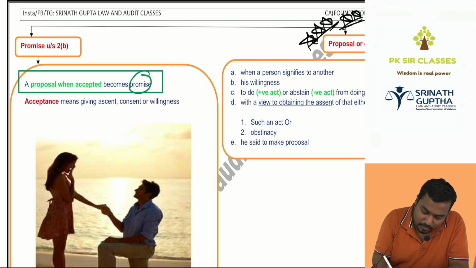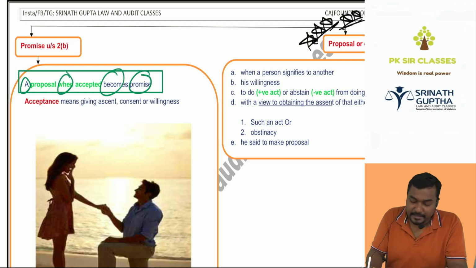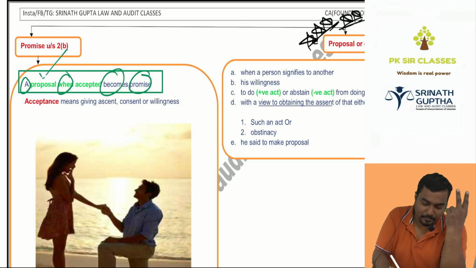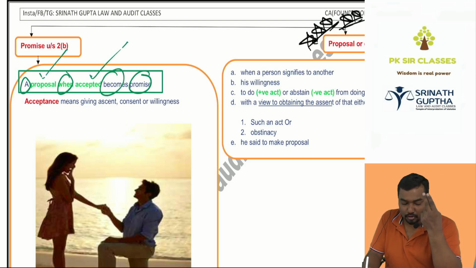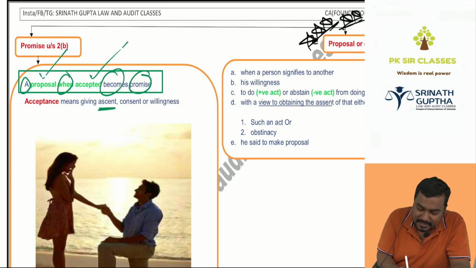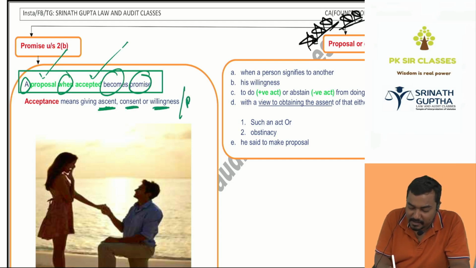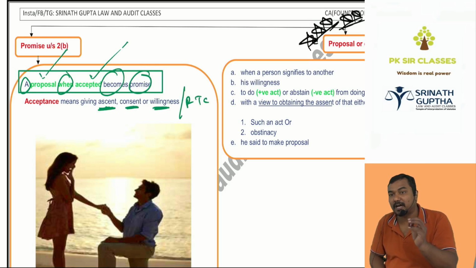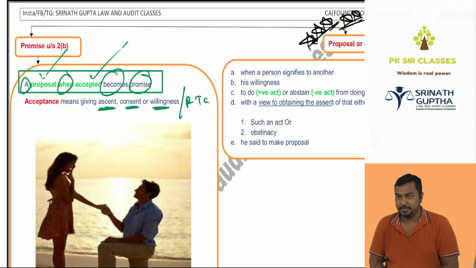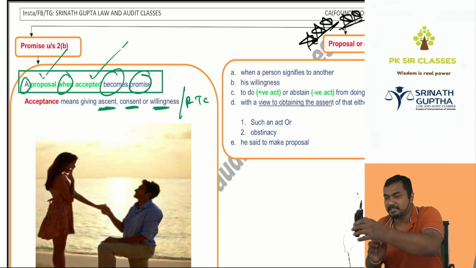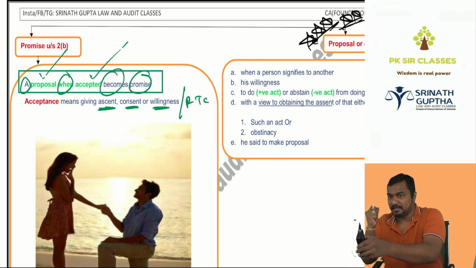Here I know promise, becomes, a, and when. Here I don't know two words: one is proposal, one is acceptance. 2B said, acceptance means giving the consent, assent, expressing willingness, being ready to bind by the terms and conditions of the offer. Offer means putting some condition. I am asking Kavya, Kavya, will you purchase this mic for 2000 rupees? She said, yes, sir. What's the condition?